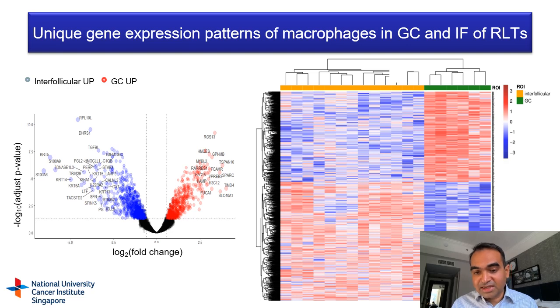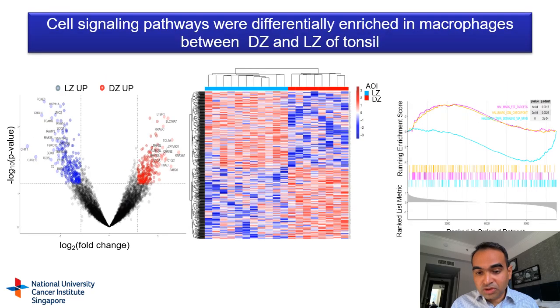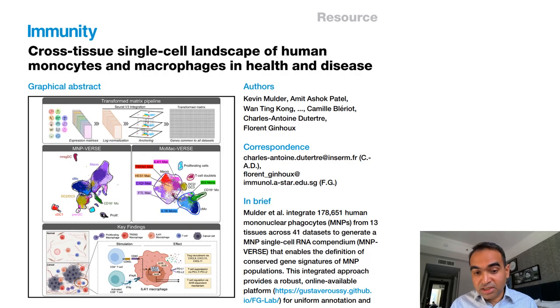We did see some interesting differences between the macrophages in the interfollicular regions of the lymphoid tissue and the germinal center itself. This distinction has not been reported before, and further functional work will be needed to understand what it is. We also saw some distinctions between macrophages residing in the dark zone and the light zone of the germinal center itself.